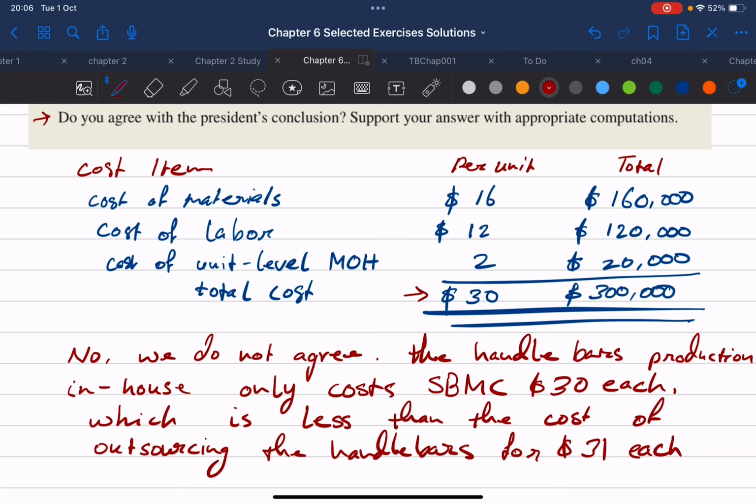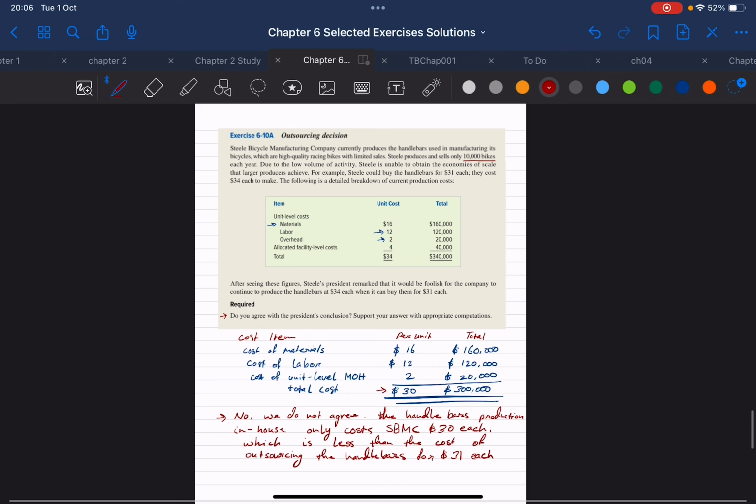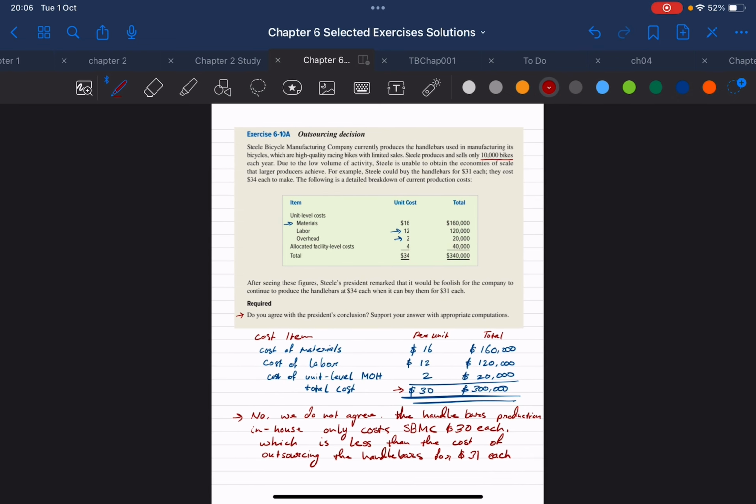Okay, as I said, you could rephrase this whatever way you prefer, as long as you get to the right conclusion, which is that the company, Steel Bicycle Manufacturing Company, should actually continue to produce in-house because it's cheaper for them to continue to produce in-house. All right, so that would be a model answer for exercise 6-10A.